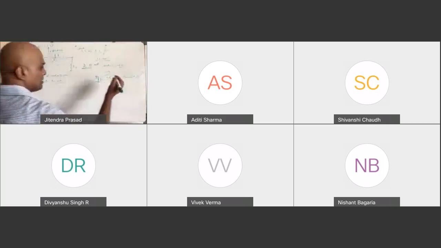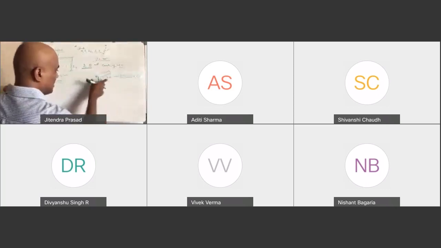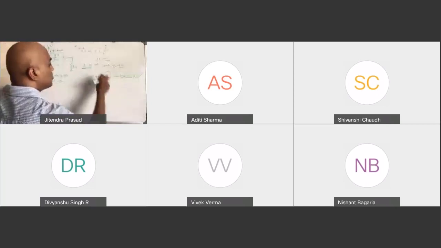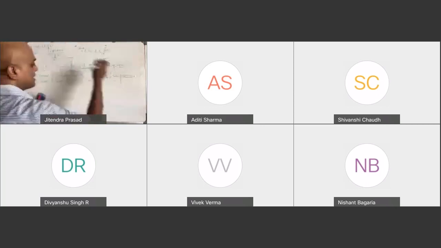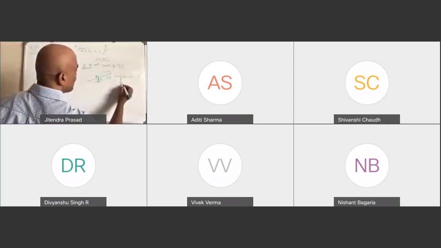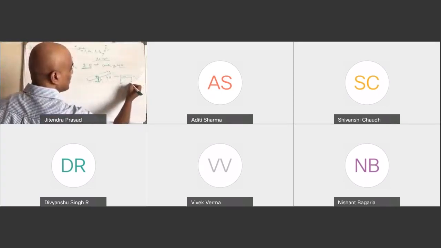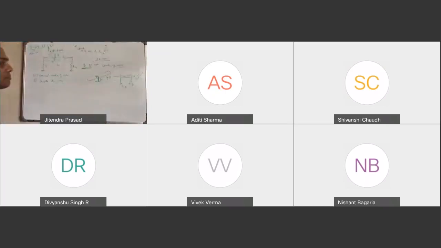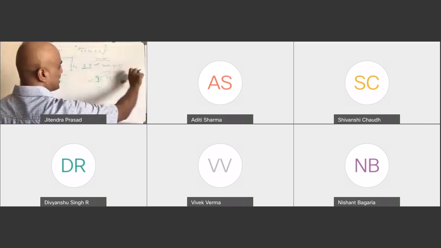So accordingly, if it has gone up by y, then both of the springs will stretch, and hence the force will be k1 times y, and here also k1 times y. Now you are rotating like this one.